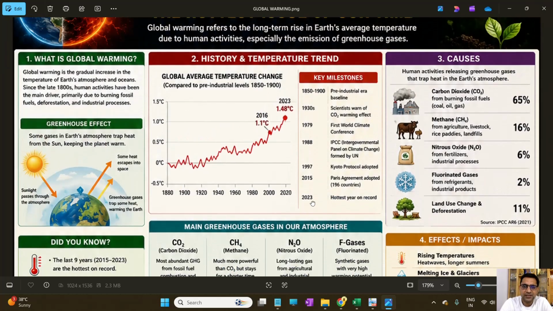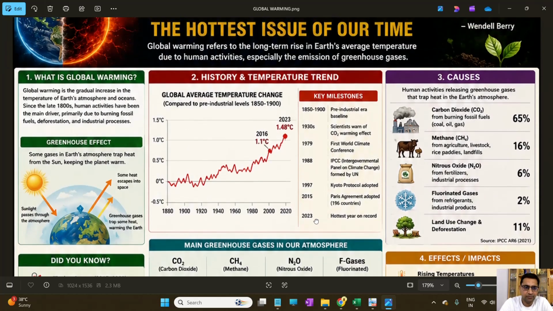Okay, so if we look at the history and the temperature trend from 1880 to 2020, you can see the temperature is not rising much, but after the year 2000 there is a sudden steep increase. Like in 2016 there is a 1.1 degree Celsius increase in the temperature. Then as we move on to 2023, the temperature rise is 1.48 degrees Celsius. The average temperature of the Earth has increased by 1.48 degrees Celsius.